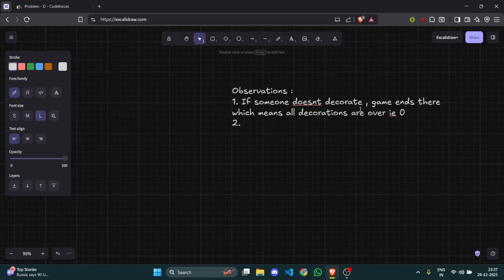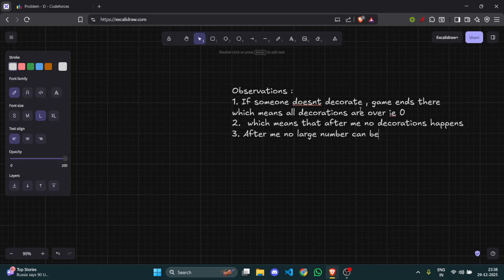So after me, no decoration happens, which means after me no larger number can be there.